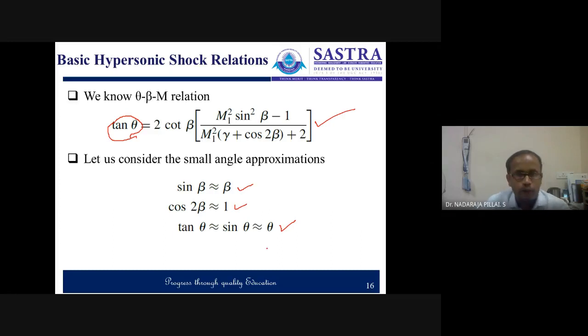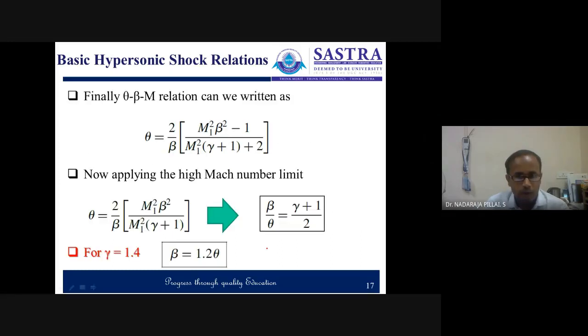So with this small angle approximation, we now get theta is equal to 2 by beta into m1 square beta square minus 1 by m1 square into gamma plus 1 plus 2.